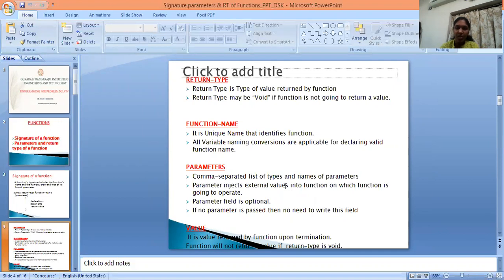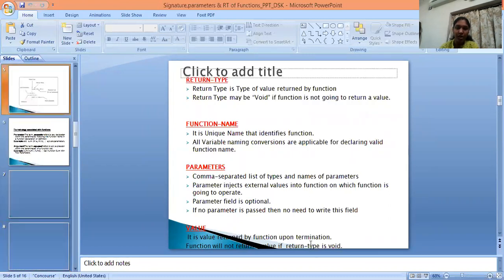Parameters: a comma separated list of types and names of parameters. Parameters inject external values into the function on which the function is going to operate. The parameter field is optional. If no parameter is passed, then there is no need to write this field. Value: it is the value returned by the function upon termination. The function will not return a value if the return type is void.